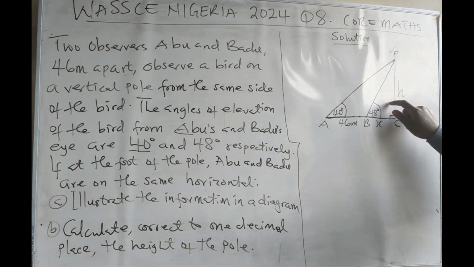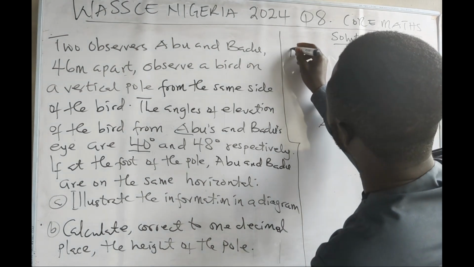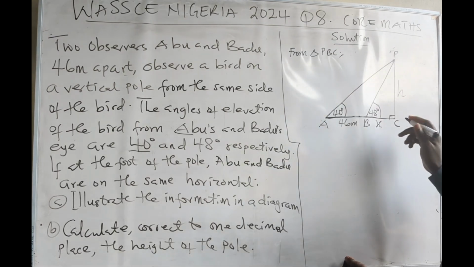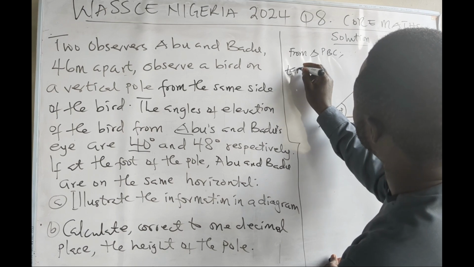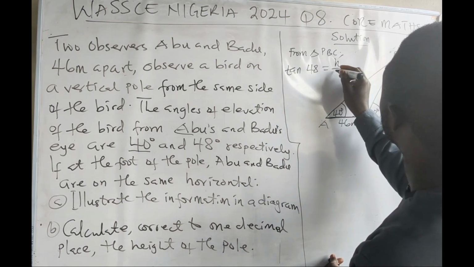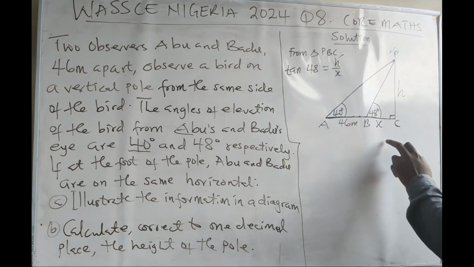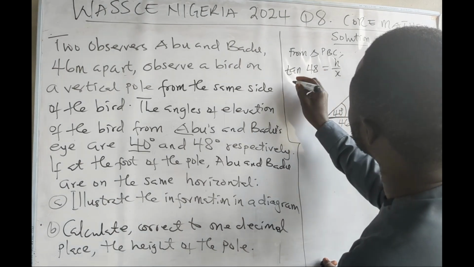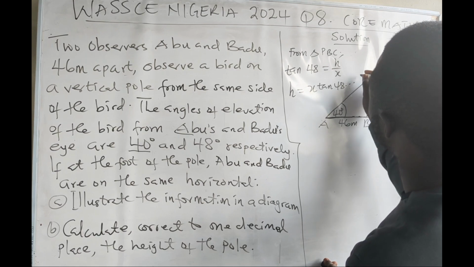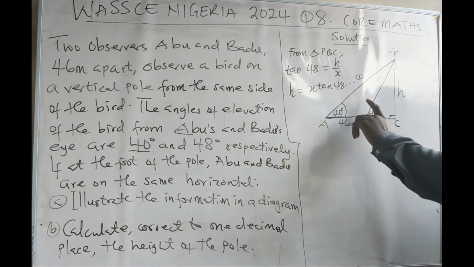First of all, let's look at triangle PBC. From triangle PBC, we can use tan. Tan 48 is equal to what? h over x, so opposite h over the adjacent. Then I can have my h as what? h will be equal to x tan 48. Let me put this one there as my equation 1. My h is x tan 48.